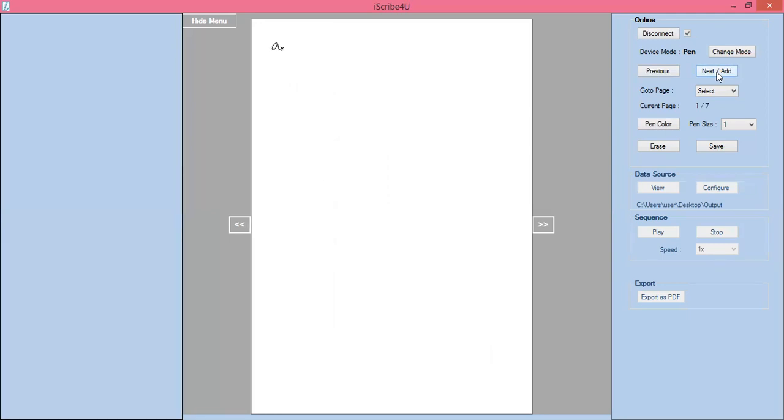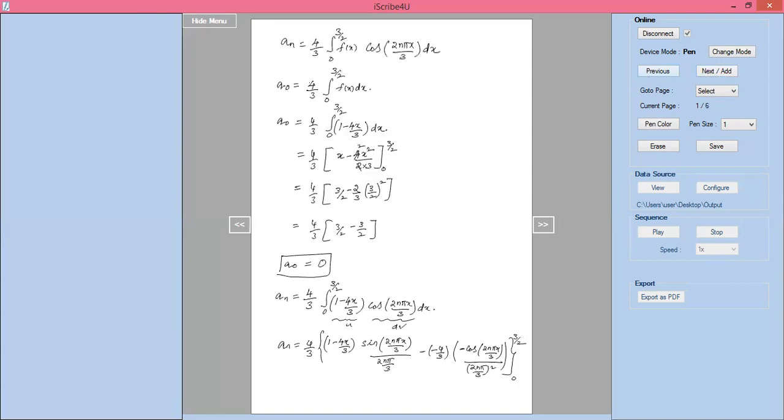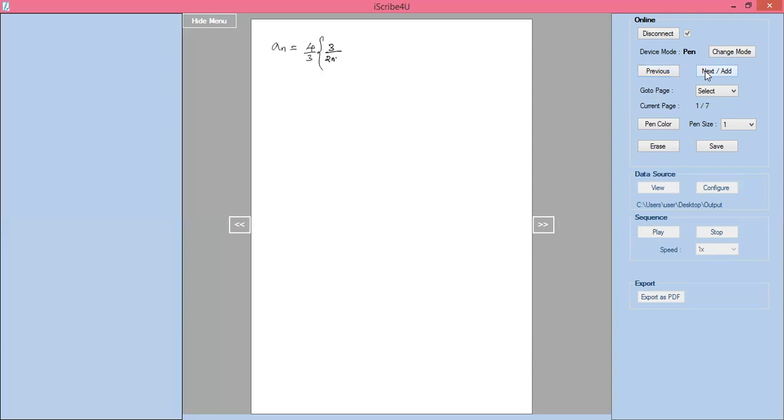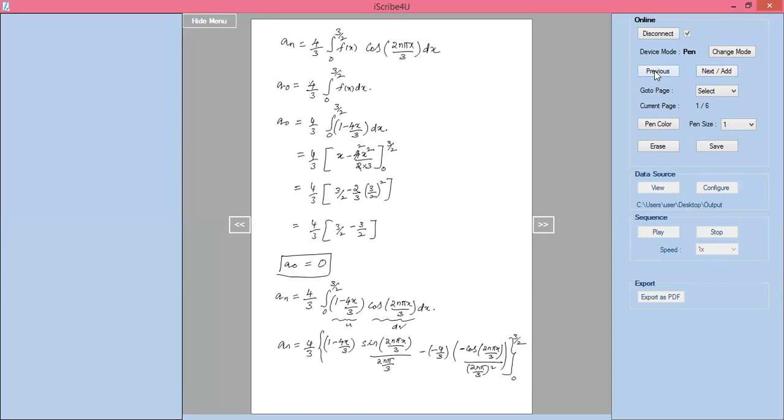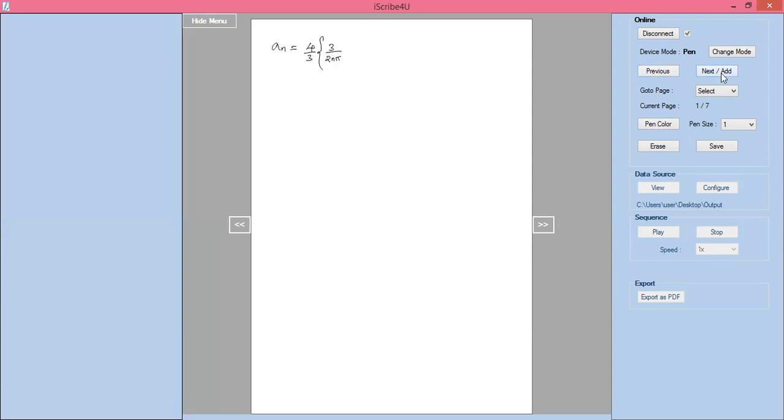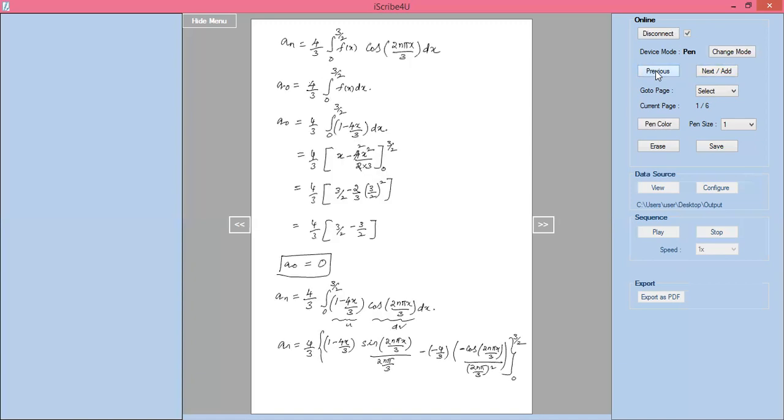a_n equals 4 by 3 into 3 divided by 2nπ, (1 minus 4x by 3) into sine 2nπx by 3, minus, again minus, the next term if you write it reversed, 3 divided by 2nπ whole square.